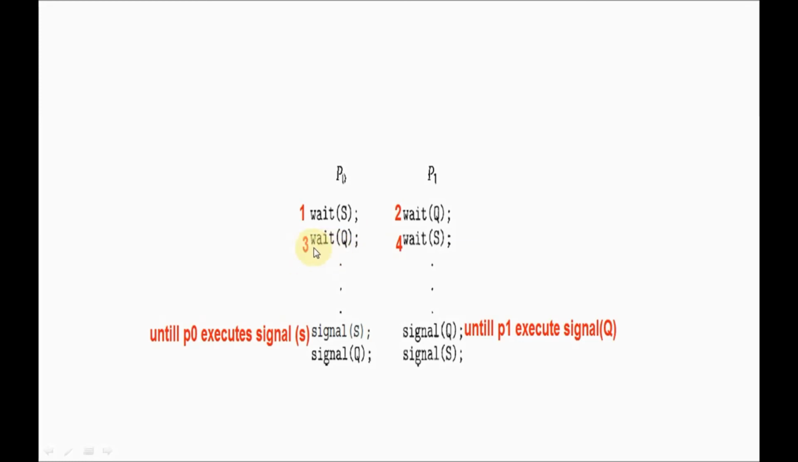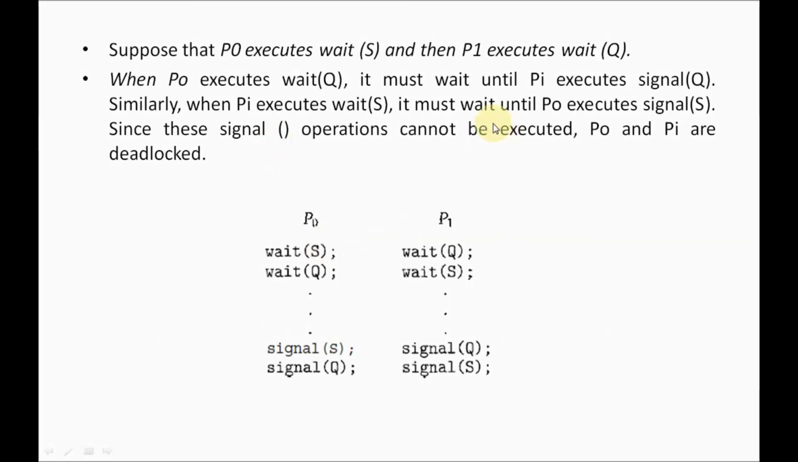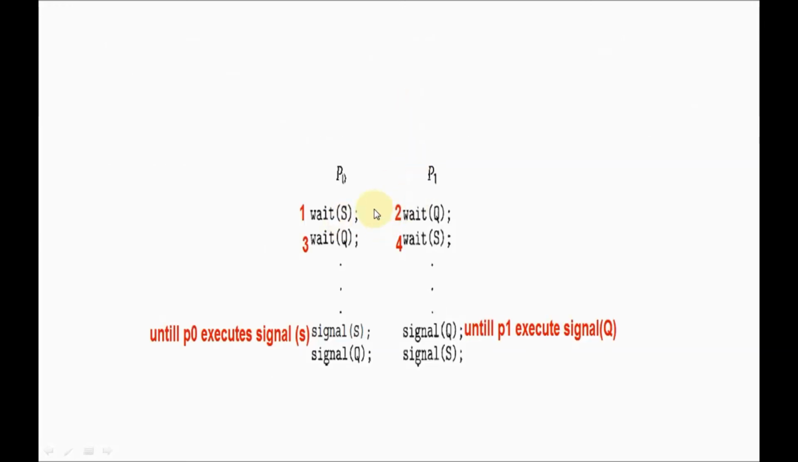See, you can see wait Q is already executed by P1. But now P0 is trying to execute wait Q once again. That is not possible because it must wait. P0 must wait until P1 executes the signal Q. Why? P0 can't use wait Q because P1 has already used the semaphore wait Q.